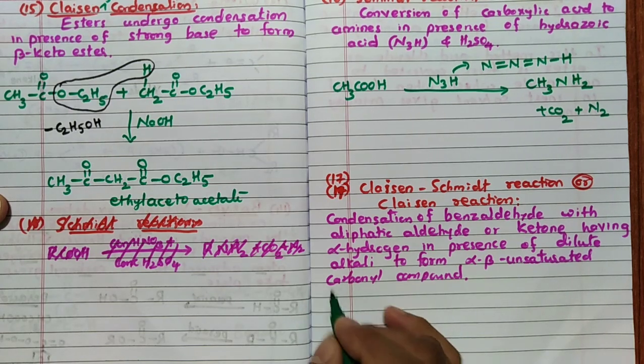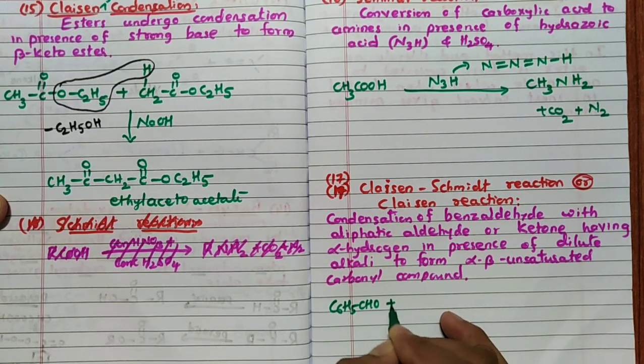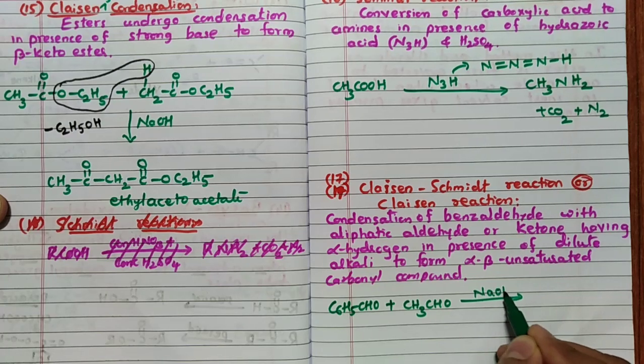So for example, first C6H5CHO I will take, and the aldehyde having acidic hydrogen, simply I will take CH3CHO, acetaldehyde. In presence of NaOH the reaction takes place.